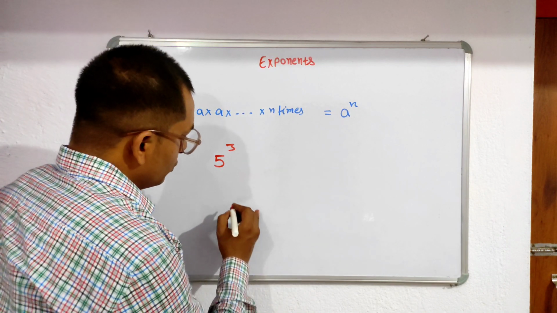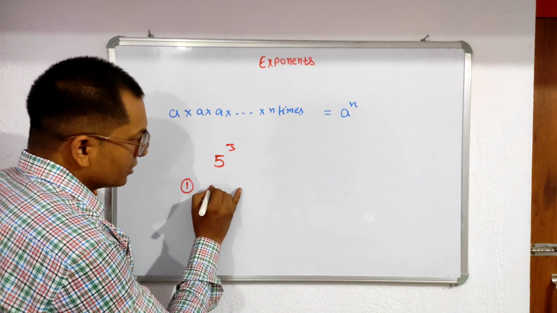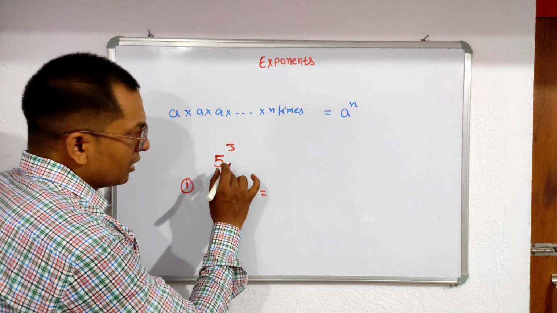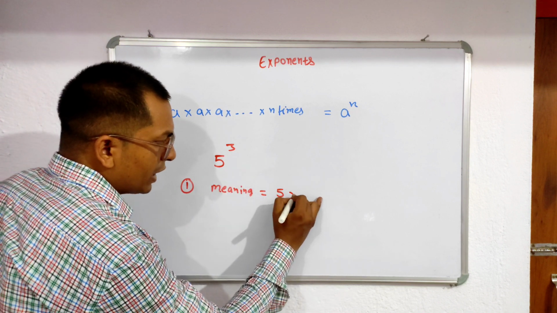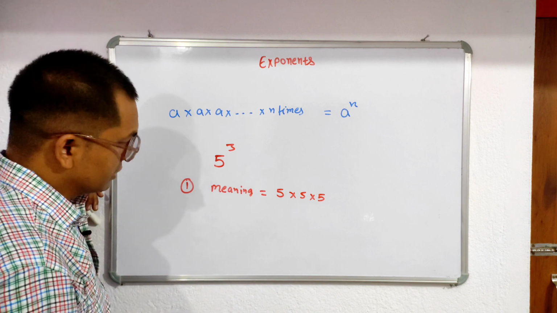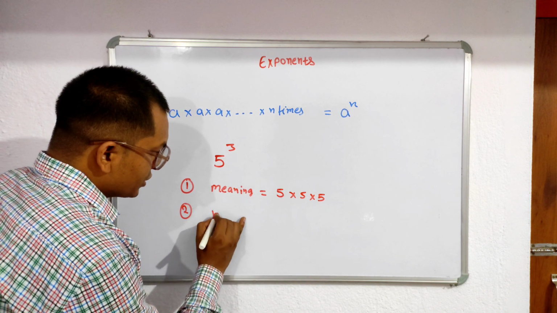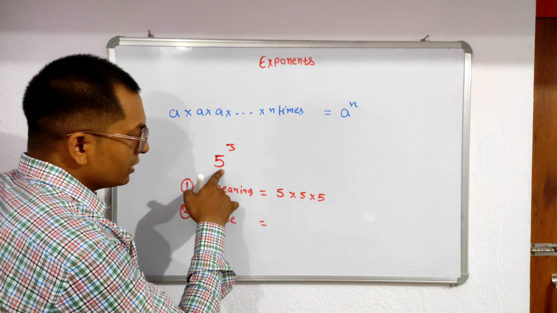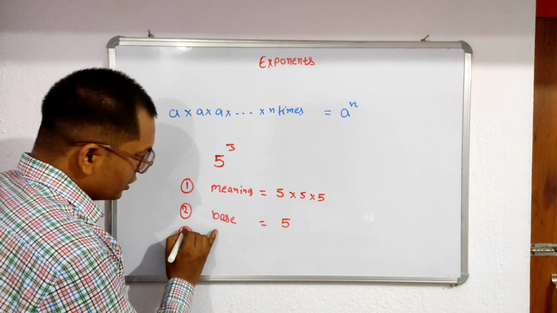Clear? Suppose this question is given: 5 to the power 3. Here there are 3 or 4 questions. The first question is the meaning. 5 to the power 3, that is what we write: 5 into 5 into 5. Is it clear? Second, they ask to find the base. So the base is 5. Clear now?